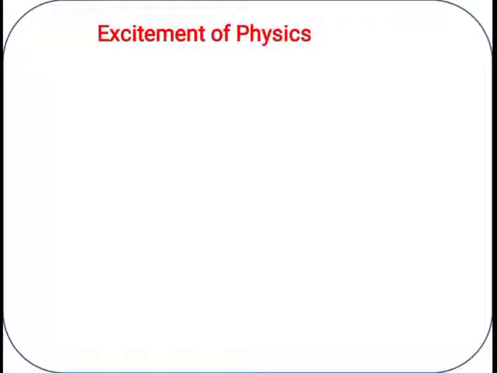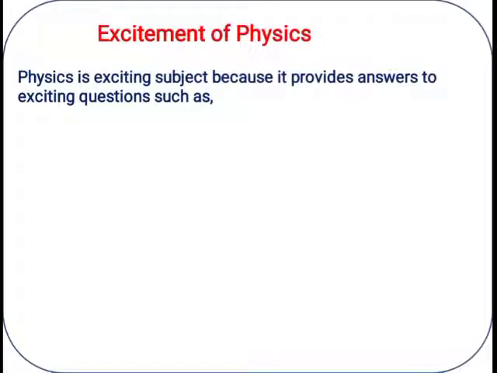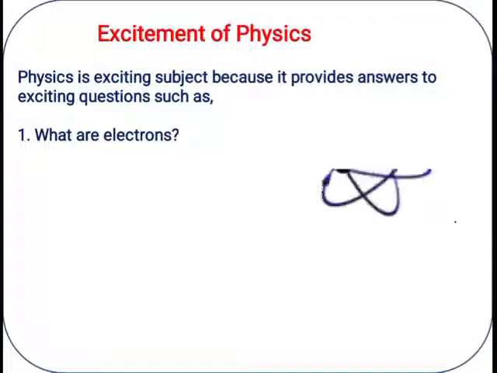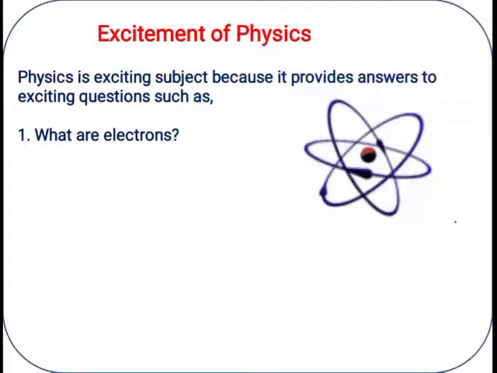Next, the excitement of physics. We are still studying so many things around us. Physics is an exciting subject because it provides answers to exciting questions such as what are electrons. Still we don't know what electrons are. What are atoms? We don't know whether atoms have a particular color, size or shape. Similarly, whether electrons have a particular color, shape, size. We still don't know. Research is still going on.